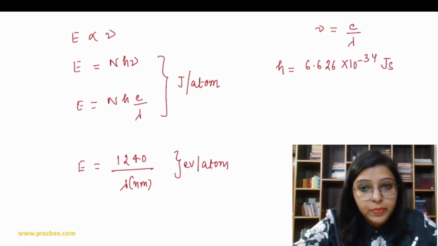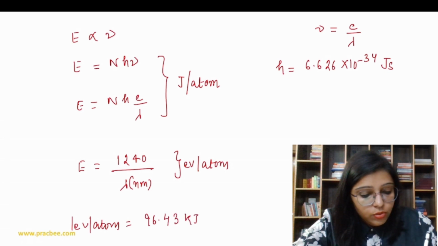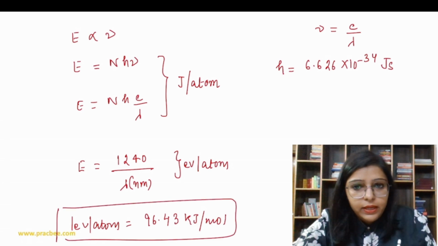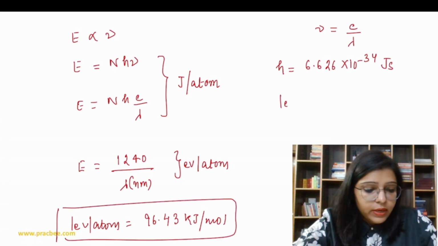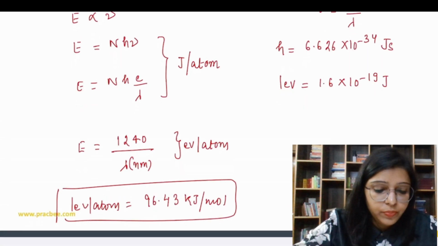Now 1 electron volt per atom is equal to 96.43 kilojoule per mole, so you can also learn this value. Also, 1 electron volt is equal to 1.6 into 10 to the power minus 19 joules. We are going to use these formulas to solve the questions.